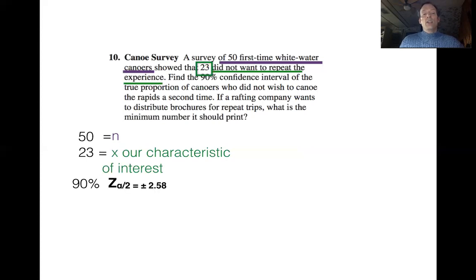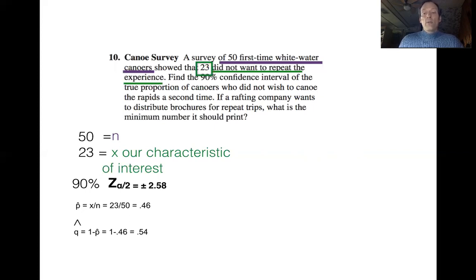For 90% confidence, that's going to equate to a Z value of plus or minus 2.58. The last thing I need to work my formula are going to be my values for P hat and Q hat. So P hat will be X divided by N. 23 over 50 is 0.46. My Q hat value is going to be 1 minus 0.46, which is 0.54. And by the way, a little safety check: take your P hat and your Q hat and make sure they add up to 100%, because if they don't, it means that one of those numbers is wrong.